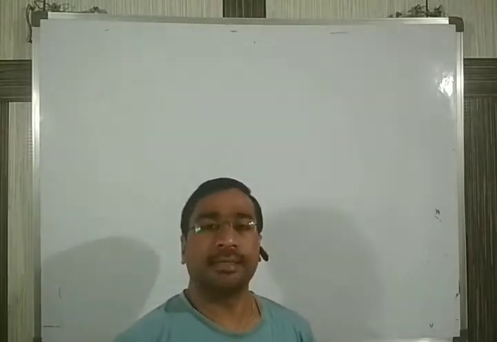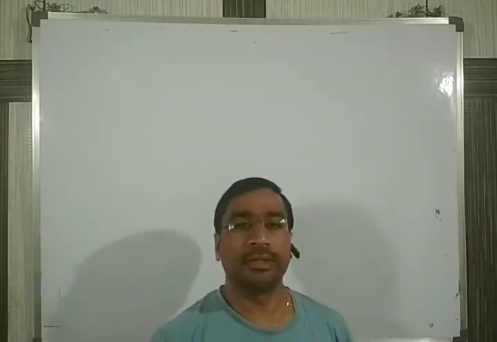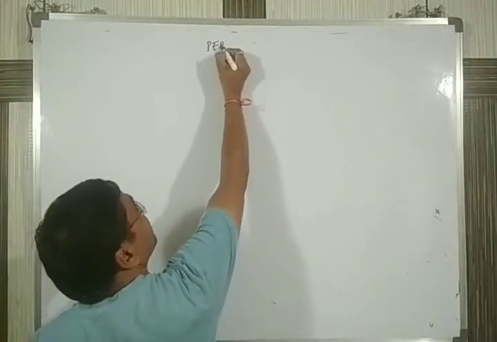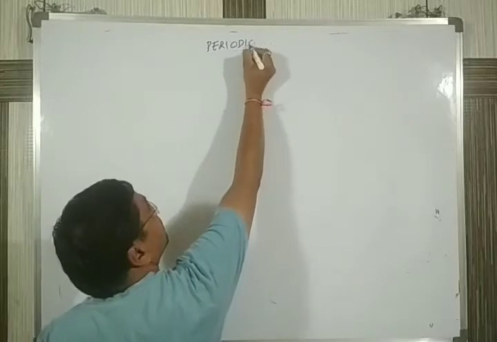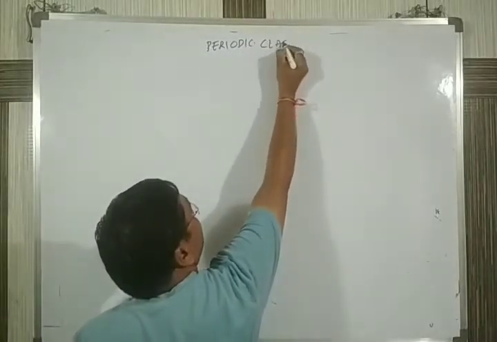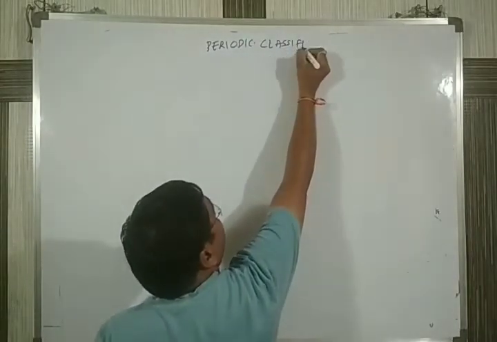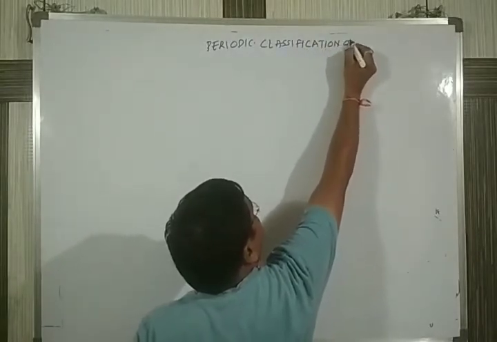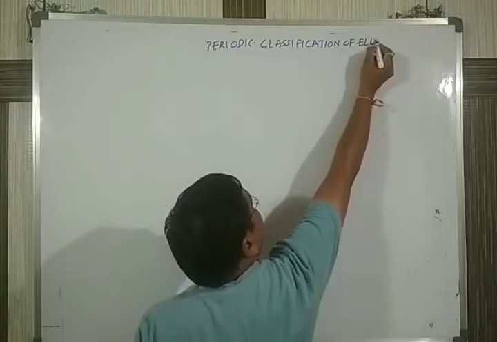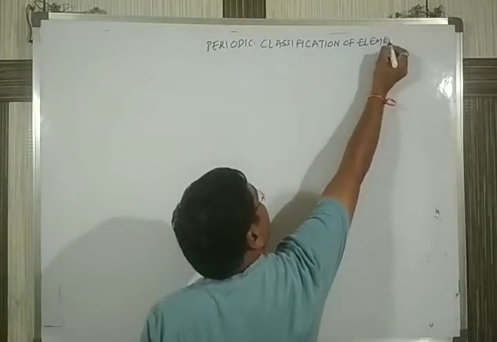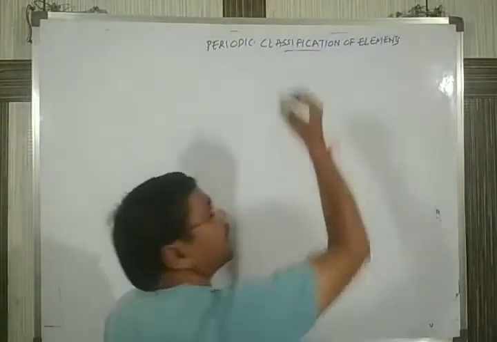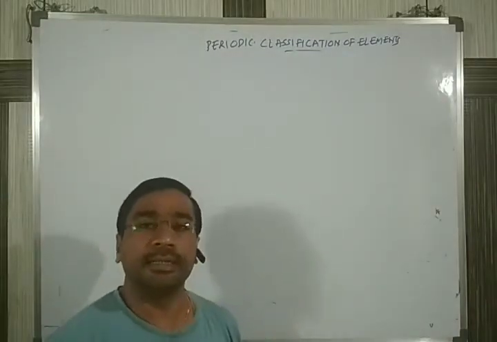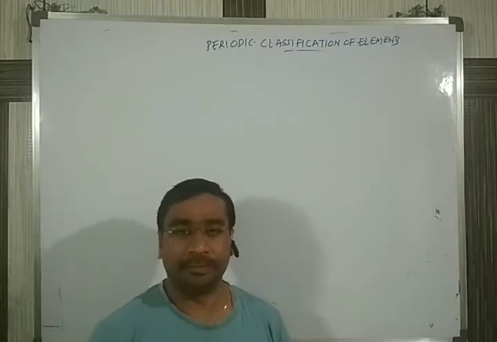In the last class, we started the chapter Periodic Classification of Elements, and we discussed that there are 118 elements in total. These 118 elements are systematically arranged in the form of the periodic table.